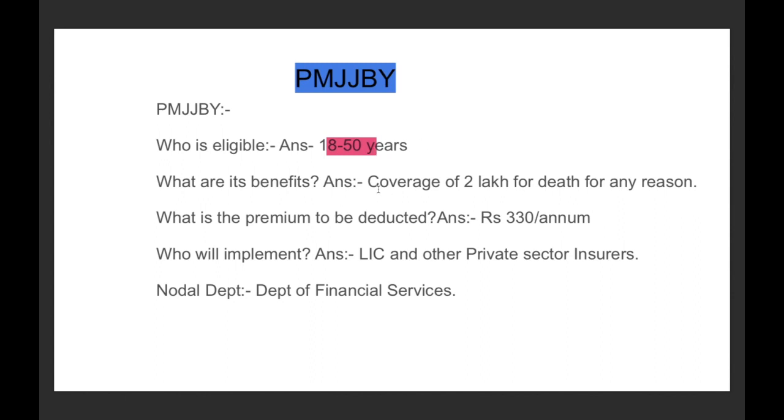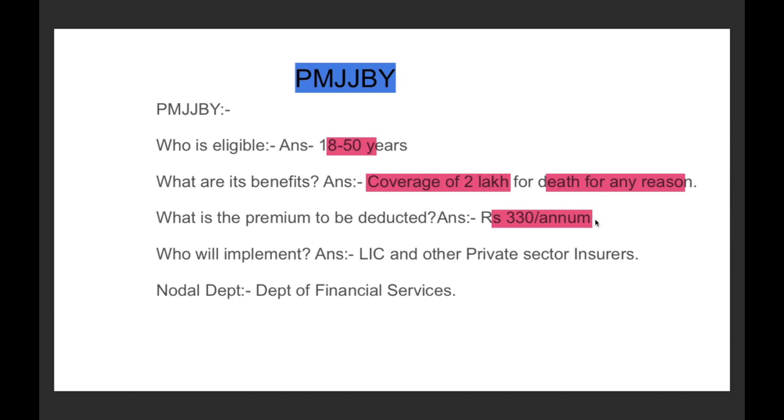Now, what are its benefits? Under this, there will be a coverage of 2 lakhs for death for any reason. What we studied in the last slide was death because of an accident, and here it is death for any reason under the Pradhan Mantri Jeevan Jyoti Bima Yojana. Now what is the premium to be deducted here? Rupees 330 per annum will be deducted if you want to subscribe to the Pradhan Mantri Jeevan Jyoti Bima Yojana.